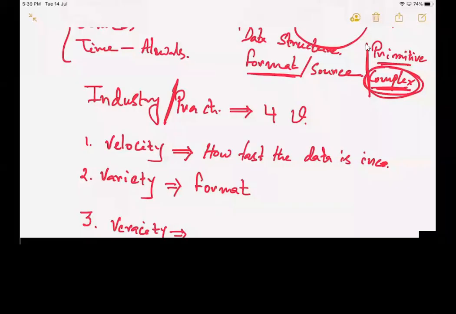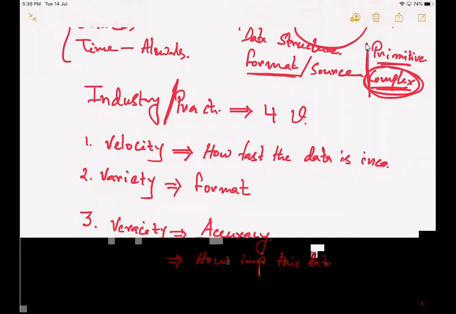Further, the veracity. So what does this veracity imply and what does this mean? The meaning of the word veracity is accuracy. That means how accurate is my data when it is getting collected. And then finally, the last component, which is called value, is nothing but how important this data is for my business.